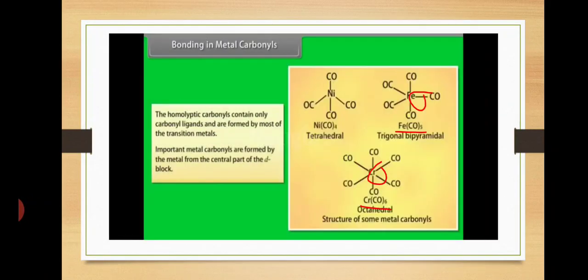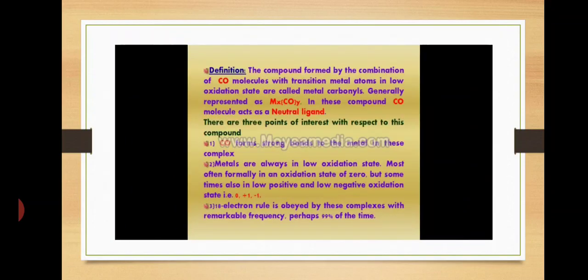Okay students, today's topic is metal carbonyls. What are metal carbonyls? The compounds which are formed between a metal and the carbonyl group are called metal carbonyls. In these metal carbonyls, the transition metal atom is in a low oxidation state, and here CO acts as a neutral ligand.